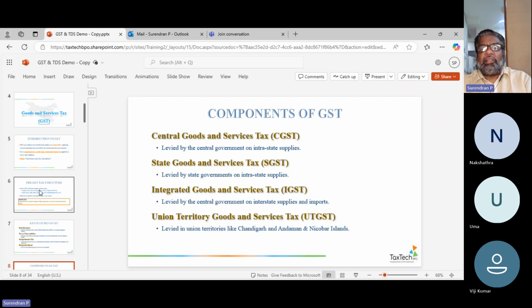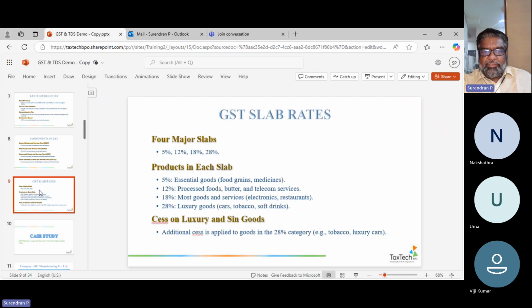Where will the confusion come for you? The percentage of slab rates. There are 4 major slab rates which govern now, from 5% to 28%. Then the products in each slab will change. Now, what comes under 5%? And restaurants are paying 2.5%, so how do we know which is right? These are the areas you will start understanding when you get into the courses.